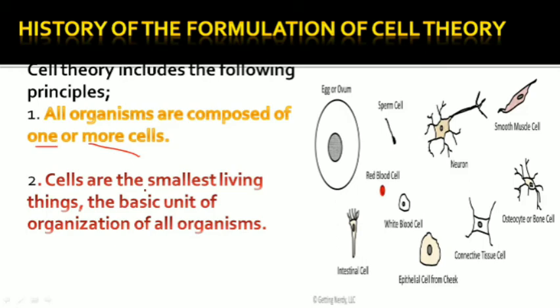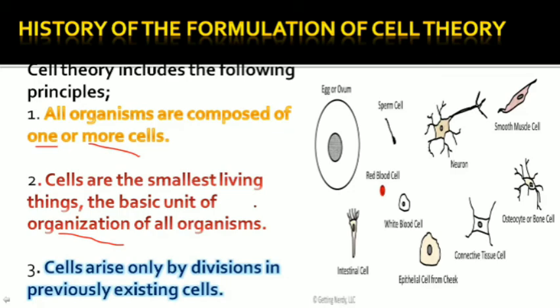The next postulate is that cells are the smallest living things, the basic unit of organization of all organisms. As scientists discovered, living organisms are not organisms if they don't have cells and tissues. So cells are the basic unit of organization, they organize the body, and a functional unit also because they do the function of the body.